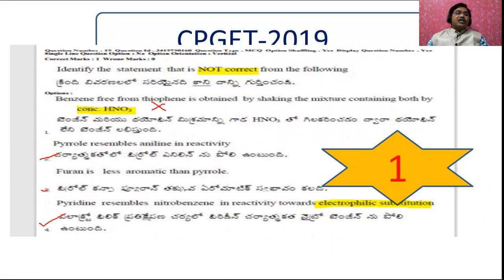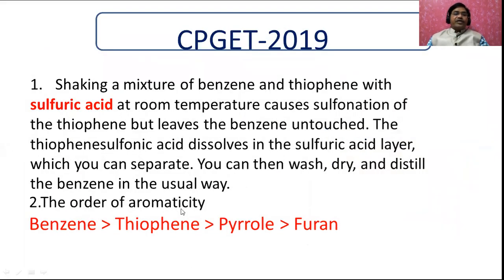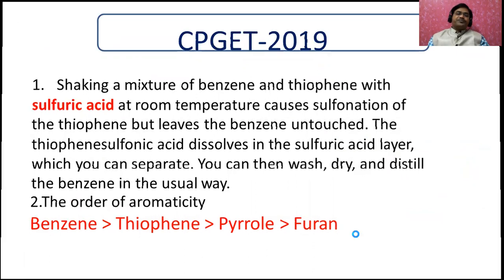Why are these other statements right? I already told you. Pyrrole resembles aniline because of some basic properties. Furan is less aromatic than pyrrole, and I will explain this. And here pyridine resembles nitrobenzene because this has an aromatic ring, and this is also an aromatic ring. That's why they undergo the same electrophilic substitution reaction. See here, the order of aromaticity: benzene's aromatic character is greater than thiophene, which is greater than pyrrole, which is greater than furan. Remember this order. This is useful for heterocyclic compounds also.